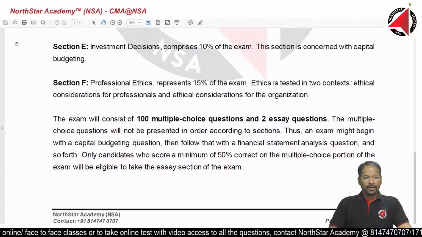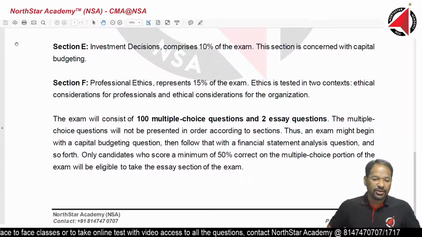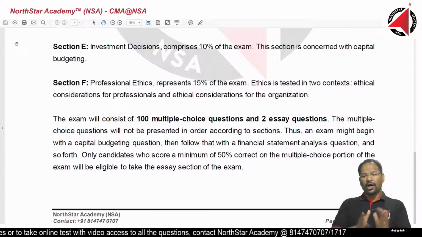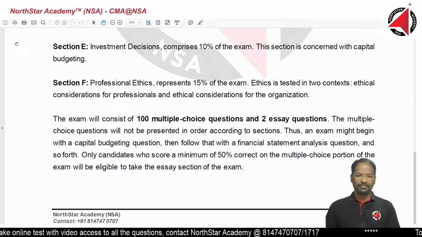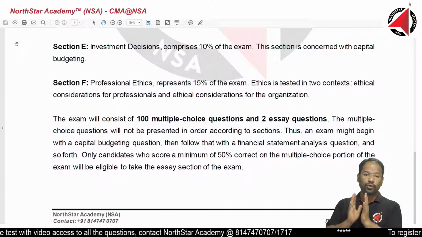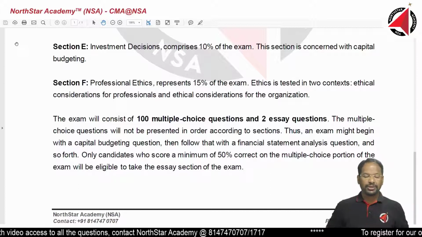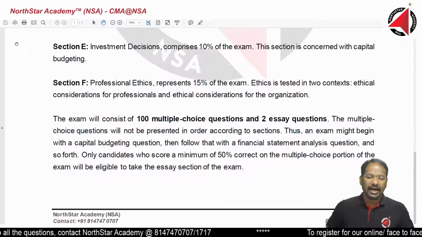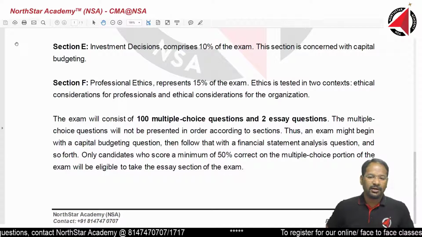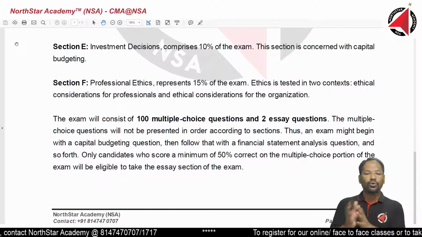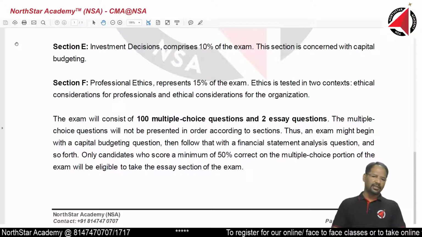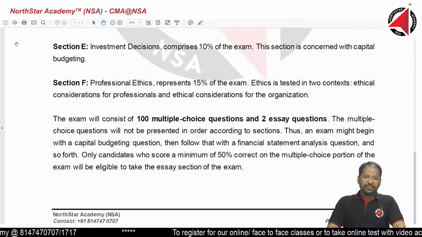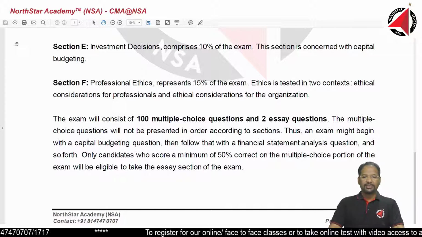Now, the exam will consist of 100 multiple choice questions. I am sure all of you are aware how many questions come in the exam. There will be 100 plus 2 questions. I would just want to reiterate what the exam pattern is, how much time it takes, and what the case study part is, how you go on to the case study part. I will just take another 3 minutes on this. So the total exam comprises 102 questions, and it is broken into 2 windows.